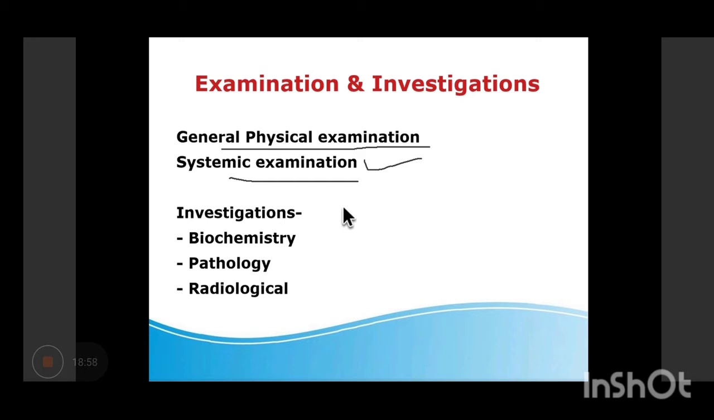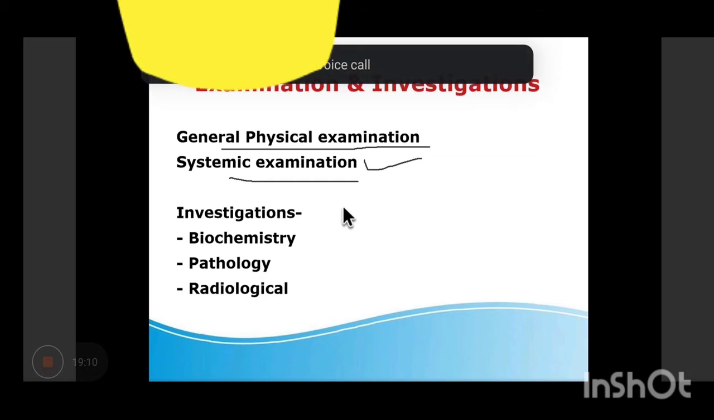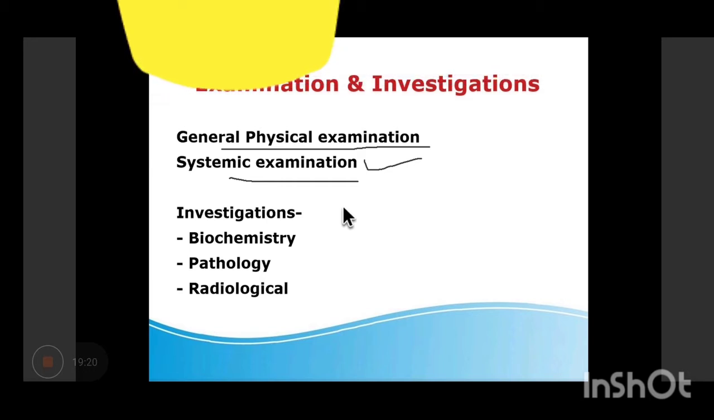Systemic examination में हम क्या देखते हैं? What are the various systems, organ systems we focus on? Yes, respiratory, very right. CVS, great. CNS, CVS, respiratory, abdomen. Yes, the four important things. Very right.